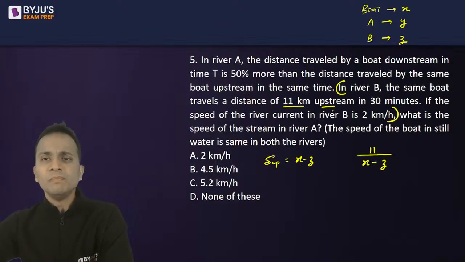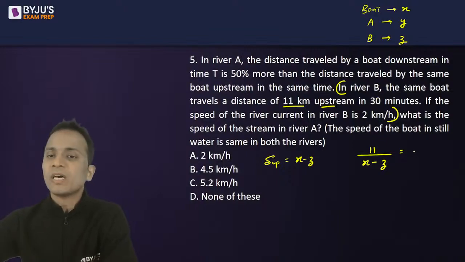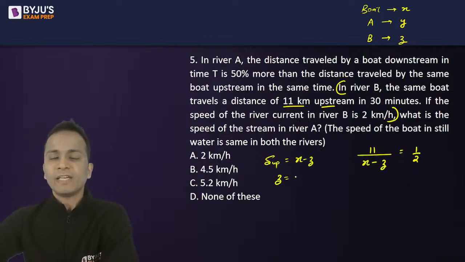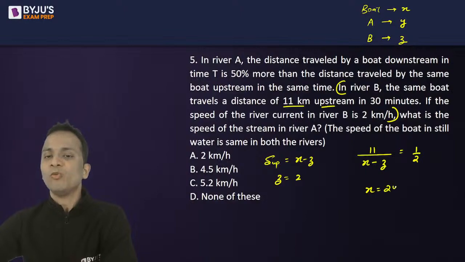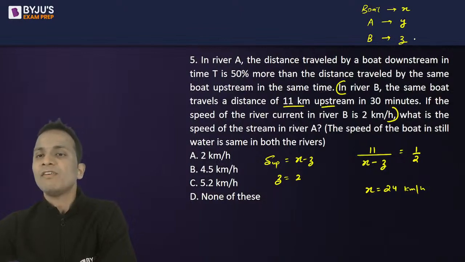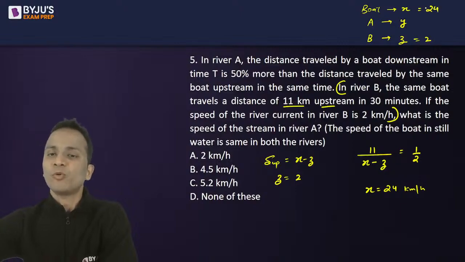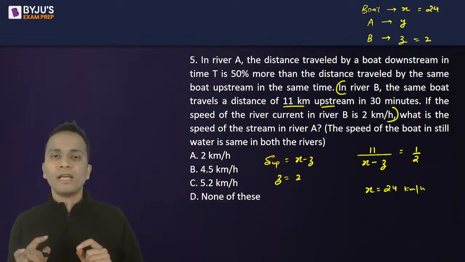So the boat is going upstream. So the net speed of boat will be speed of boat minus the speed of stream. And this is given as 30 minutes. 30 minutes when converted in terms of hours will be equal to 1 upon 2. Now the value of z is given as 2 kilometer per hour. So I'll put the value of z and will calculate the value of x. So 22 plus 2, that is 24. The value of x will come out to be 24 kilometers per hour. So I have the value of z as 2, and I also have calculated the value of x as 24 kilometer per hour. Done. Now let's talk about what is happening in river A.